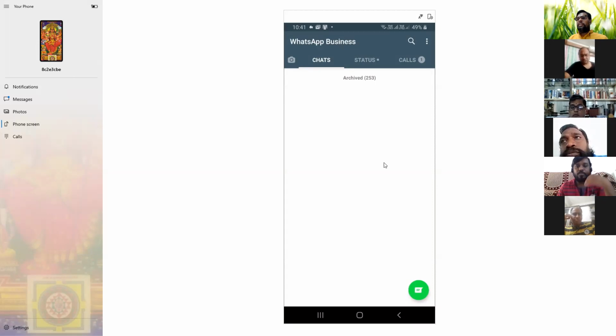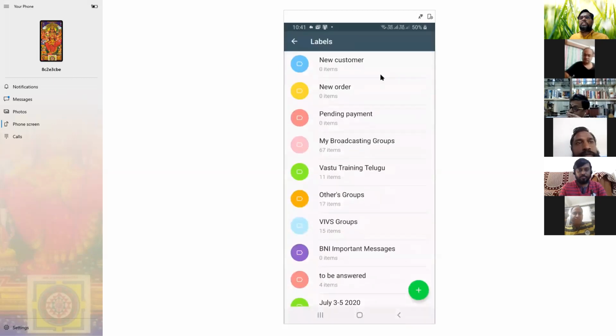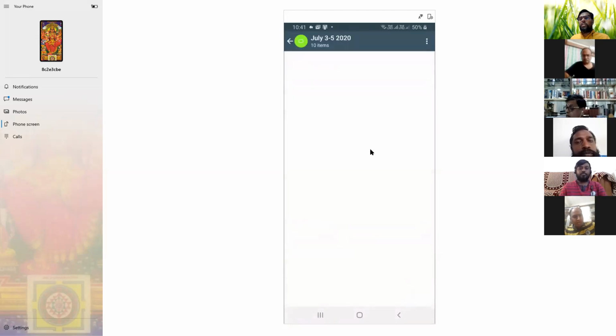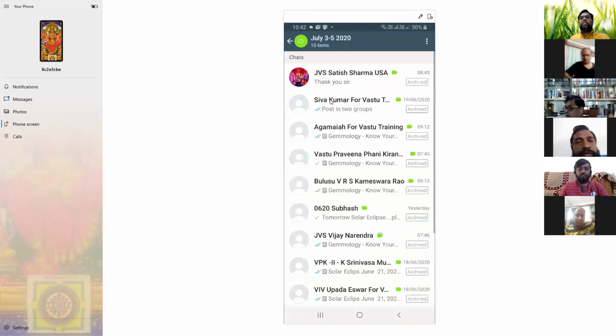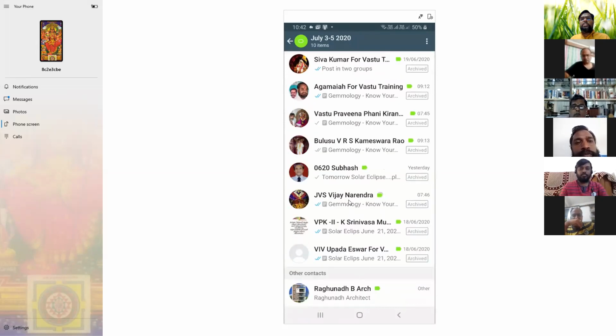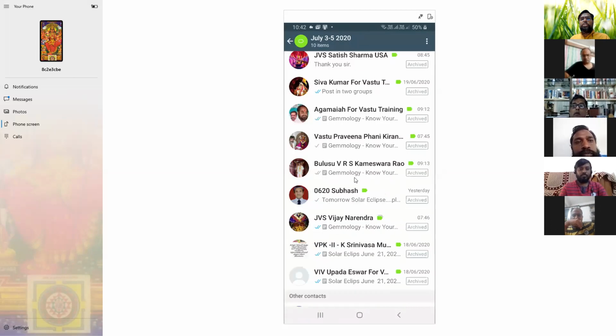Sir, one doubt. You mean to say that we are not making a broadcast group, but if we add all those people we know into a separate label, and if we send them a message, they will receive individual messages, but it will not be a broadcast group. No, it is a broadcast. Why the label? For your proper use, your convenience. Labels are your convenience. For example, I explain again. This is July 3rd. My Vastu class is there. What I did, whoever paid the amount, I put it. So, for example, who is this? Okay, I'll show some.